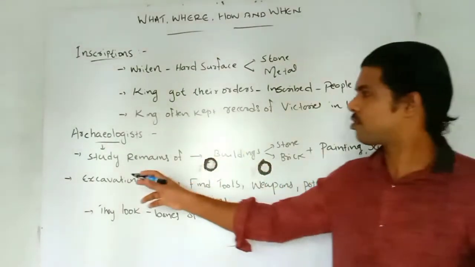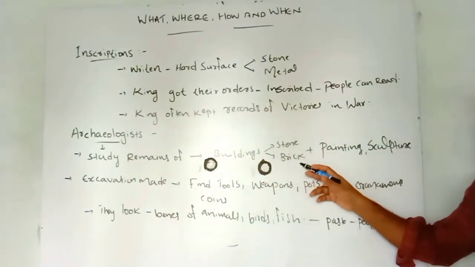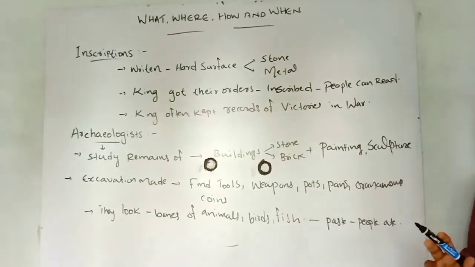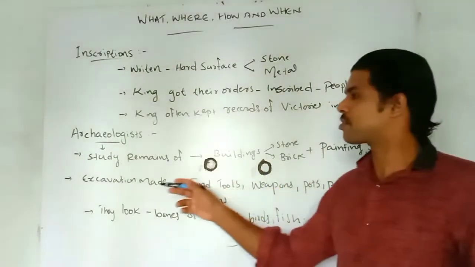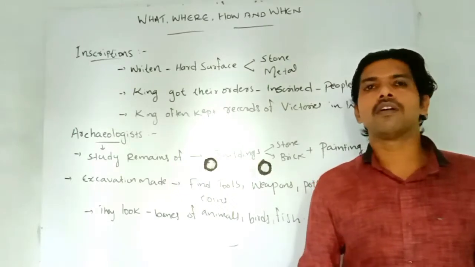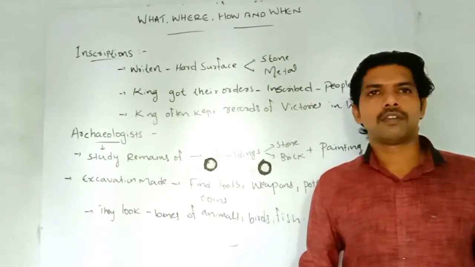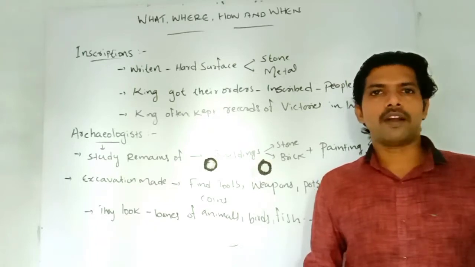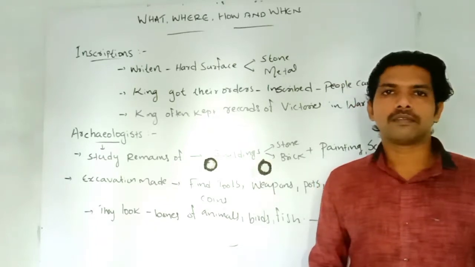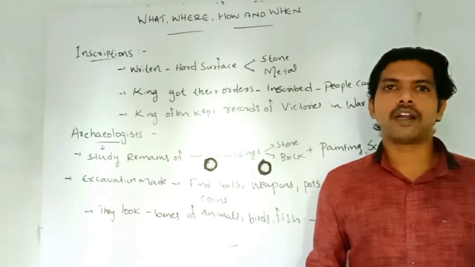So here archaeologists study the remains of buildings made of stone and brick, or paintings and sculpture. Sometimes excavation happens by chance. If we are digging a well in our plot, sometimes we find old things, maybe an old pot, coins and other items.